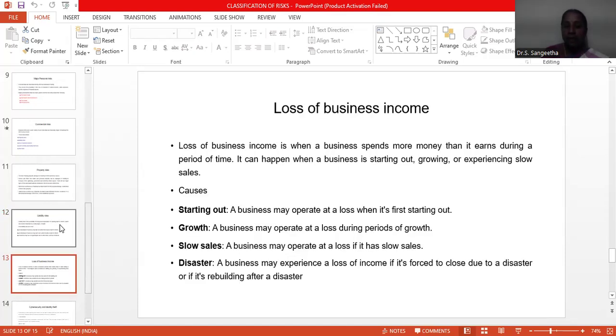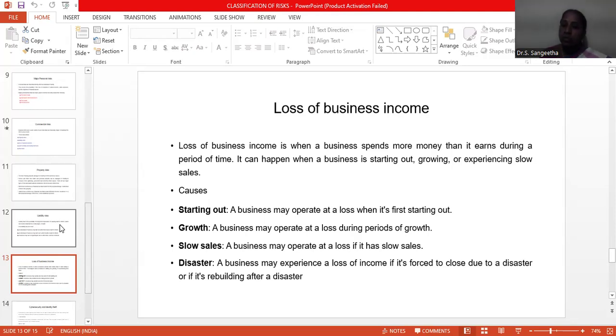And loss of business income. You can see this in the different types of business cycle, the product life cycle, and so on: starting out, growth, slow sales, and disaster. In the starting out stage, a business may operate at a loss when it is first starting out. So it is an unavoidable risk. In the growth stage, a business may operate at a loss during periods of growth. Slow sales may cause a loss of income.